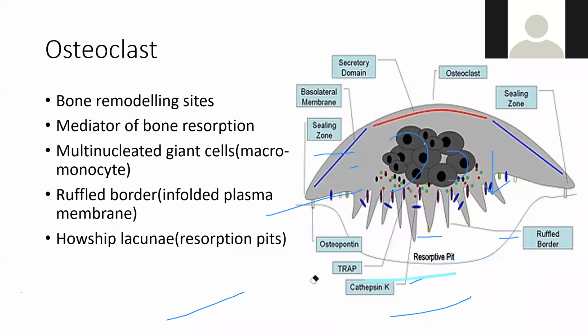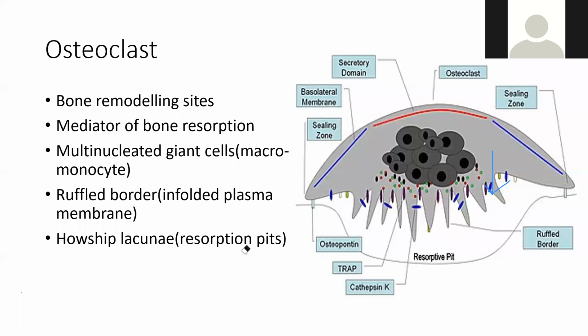Osteoclast's main aim is destruction of bone. So this is the shape of osteoclast. ये जो रफलिंग होता है, ruffled border होता है, मतलब irregular border होता है, plasma membrane का irregular border. So this is the ruffled border, और ये resorptive pit है. This border comes and sticks to the bone. यहाँ से ये सब destruction चालू करता है. So this ruffled border sticks to bone and starts this resorptive pit.